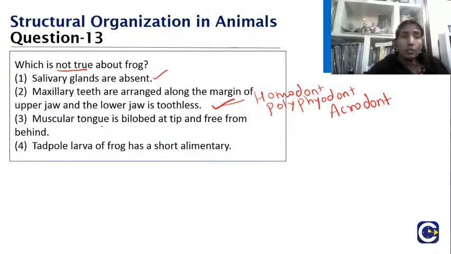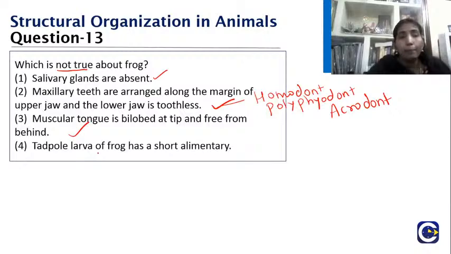And what about the muscular tongue? Children, please understand, when you look at the tongue of the frog, the back portion will be free. Only the front is fixed, so that it can use it like a flip, and it moves at a very fast rate. That is why they say the strike rate is very fast. That's why it can catch an insect and take it back. So the muscular tongue is bilobed at the tip and free from behind. That is also right.